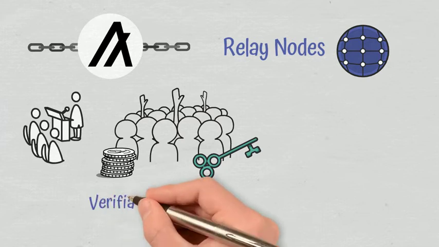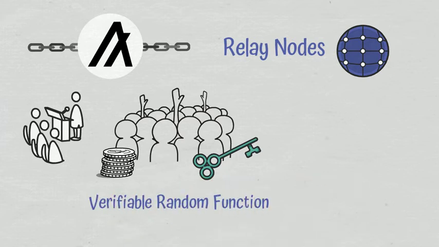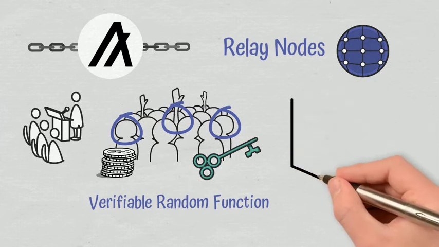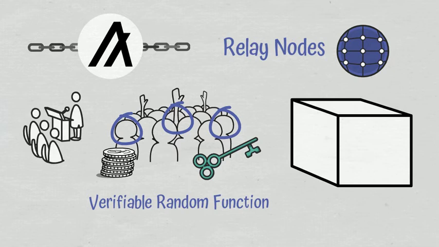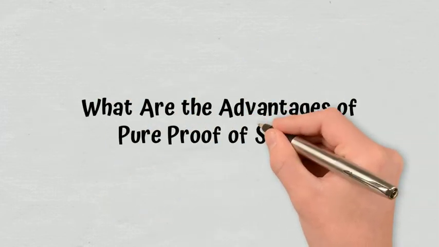The verifiable random function mechanism randomly chooses block leaders to propose new blocks, taking into account the size of their stake in relation to all the other accounts that want to participate. The voting phase follows, in which the participation nodes confirm the new block and Algorand goes into recovery mode. The cycle is then resumed. What are the advantages of pure proof-of-stake?